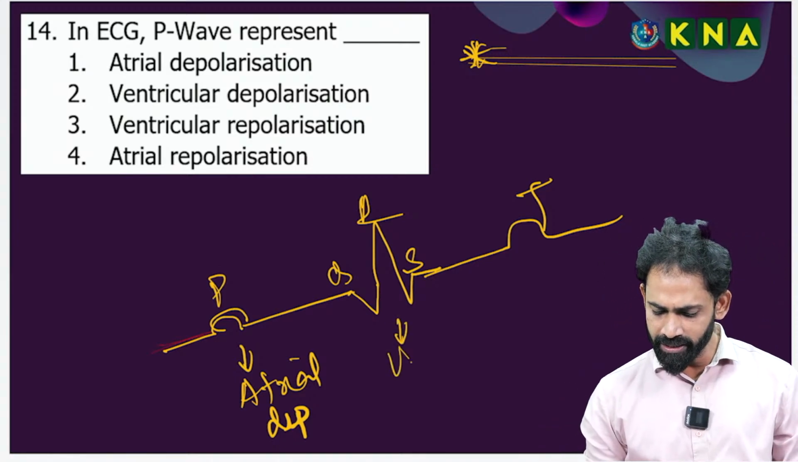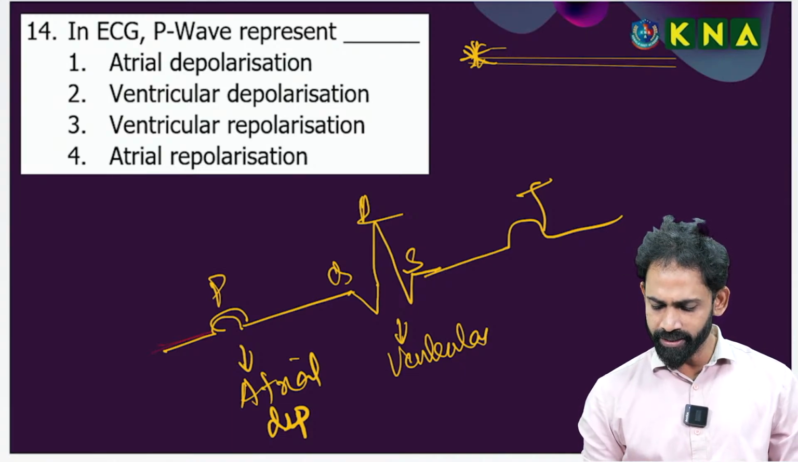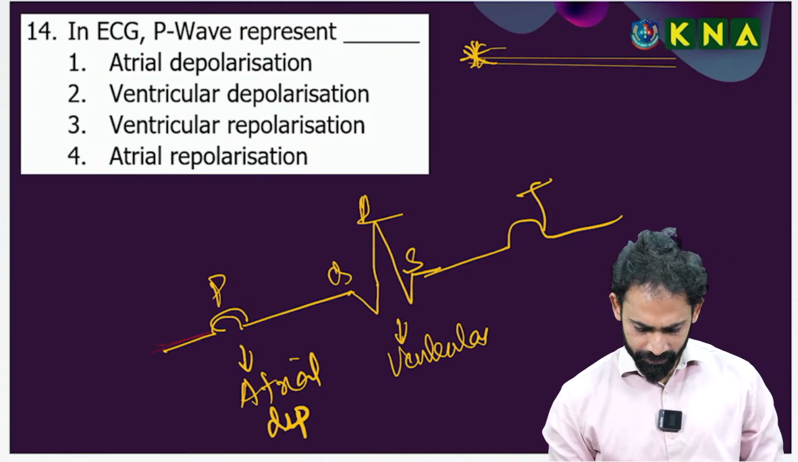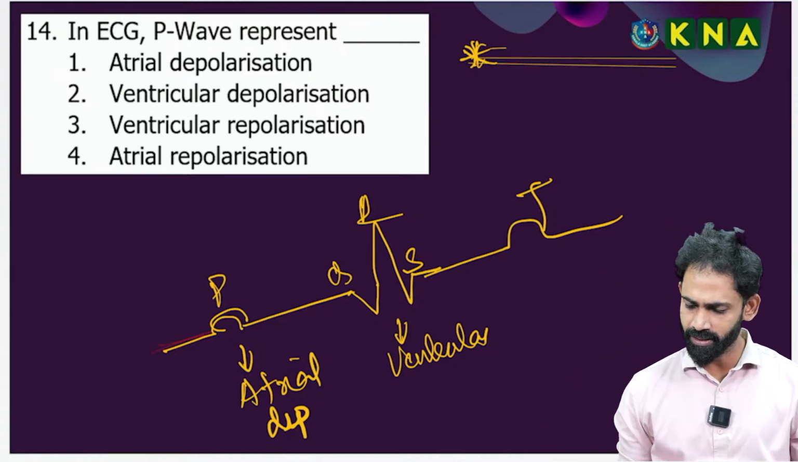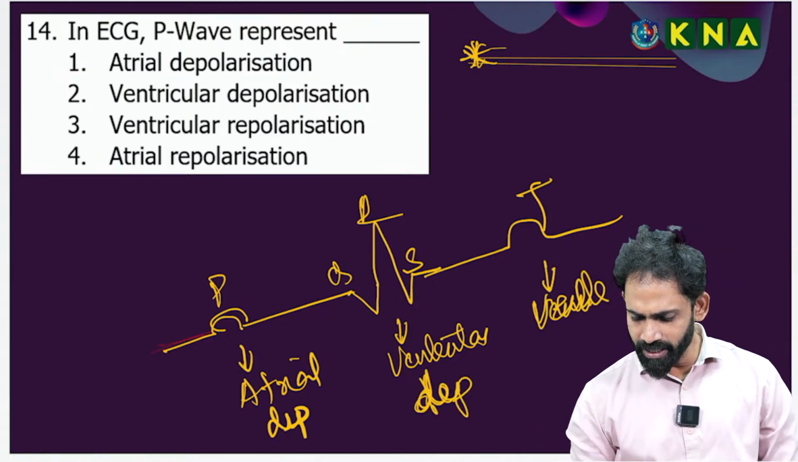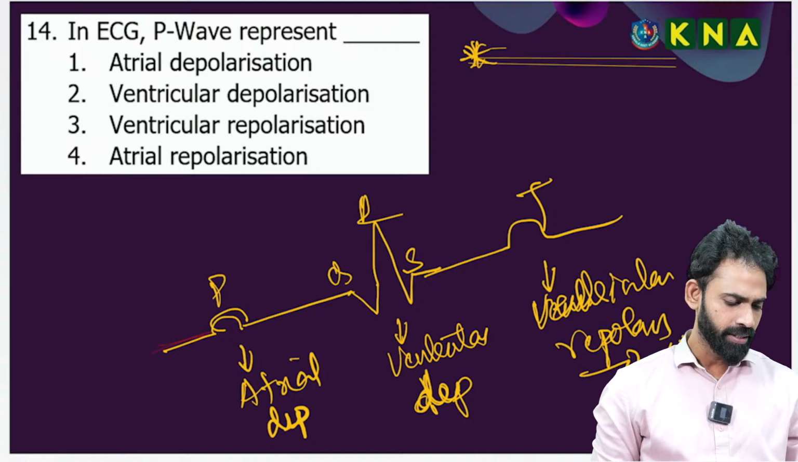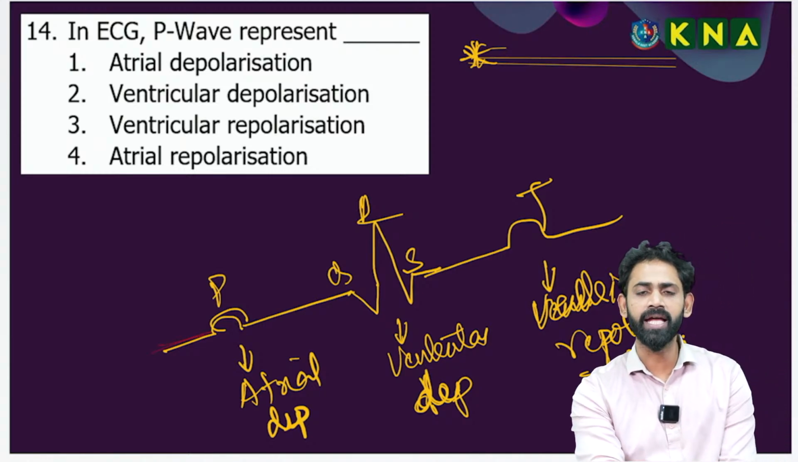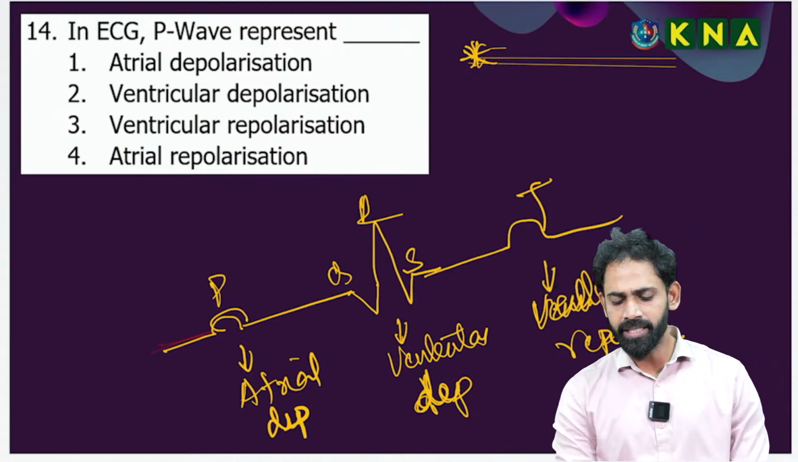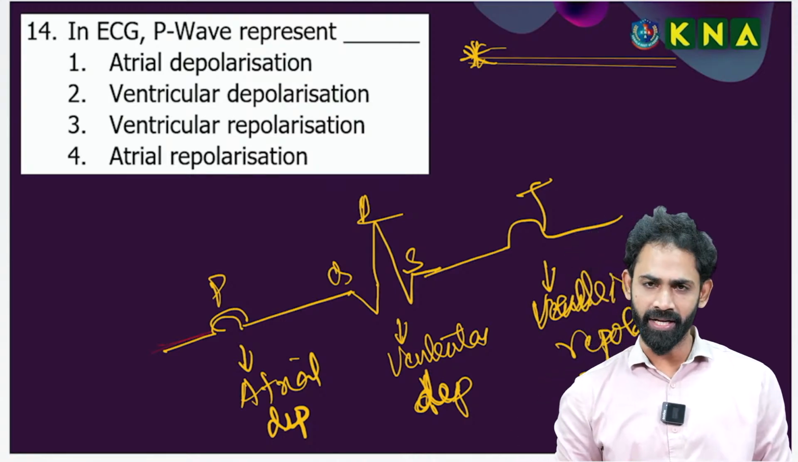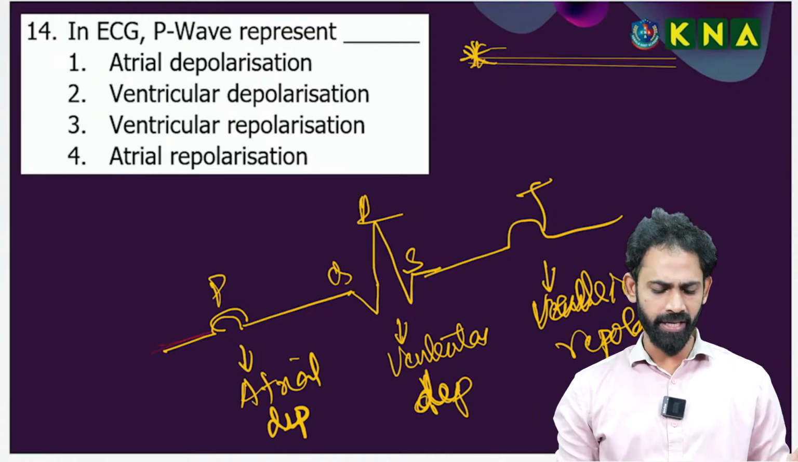The QRS wave indicates ventricular depolarization. The T wave represents ventricular repolarization. These 3 points are important. So the P wave represents atrial depolarization, the QRS wave represents ventricular depolarization, and the T wave represents ventricular repolarization. This question is from a particular small area, so that is important.